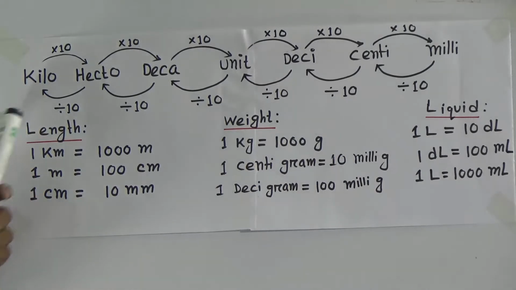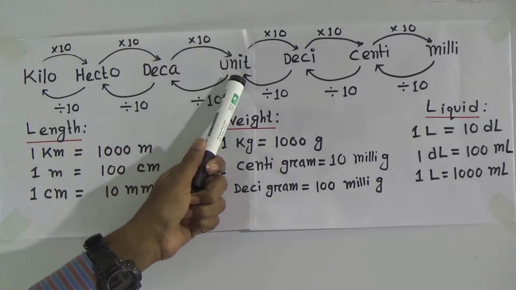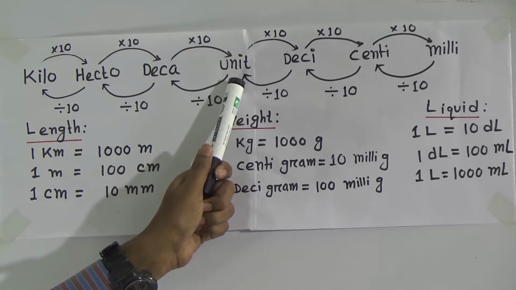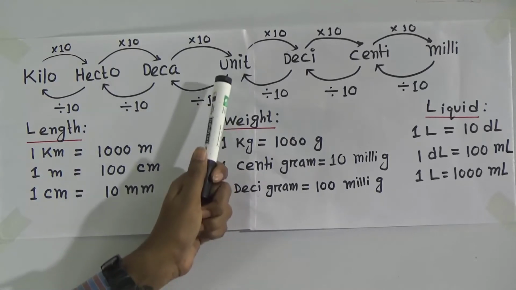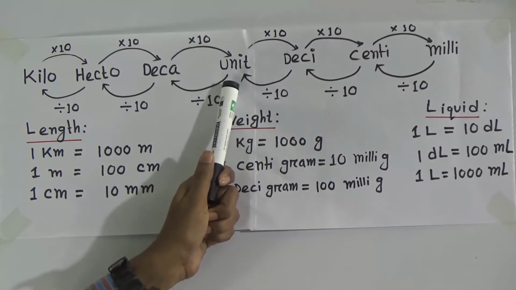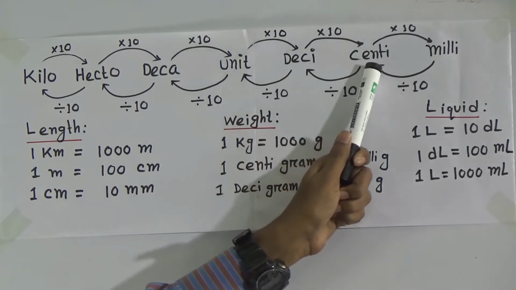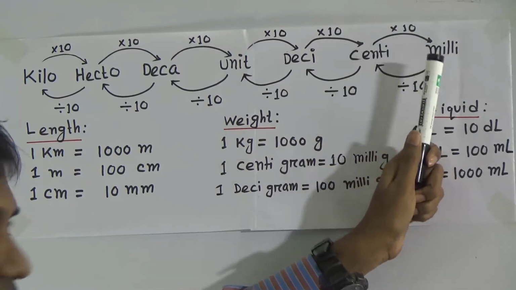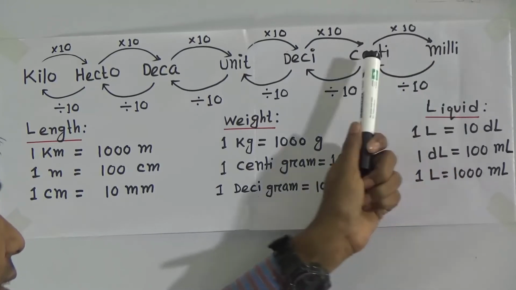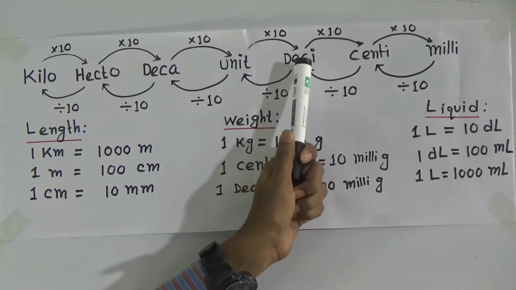For length: kilo means kilometer, hecto means hectometer, deca means decameter, unit means meter, deci means decimeter, centi means centimeter, milli means millimeter. This is the short form, millimeter.